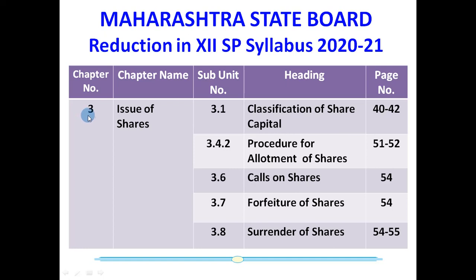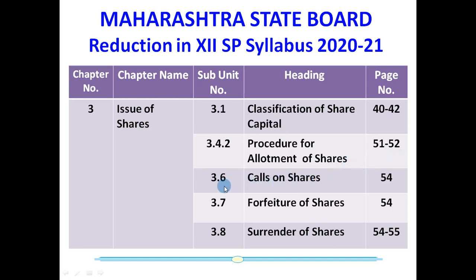If we will take the third chapter, issue of shares, then subunit number 3.1, classification of share capital, on page number 40 to 42. Subunit number 3.4.2, procedure for allotment of shares, on page number 51 and 52.